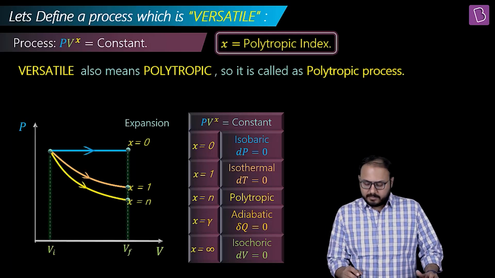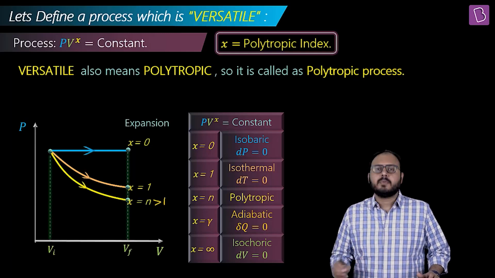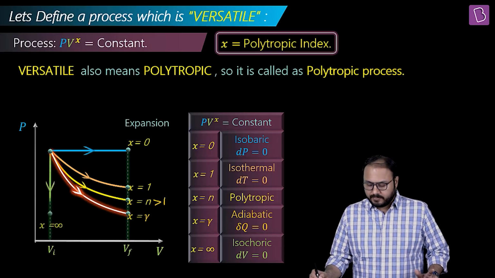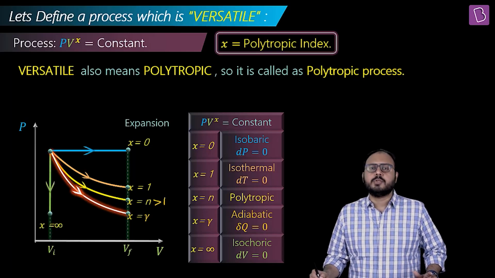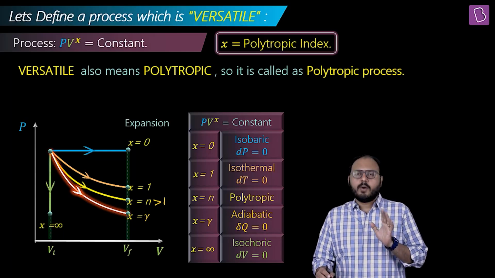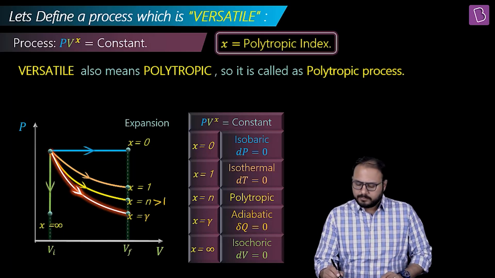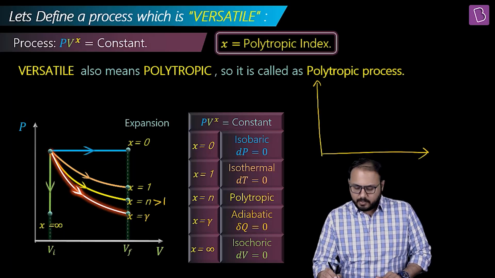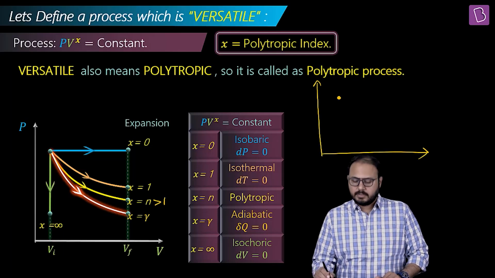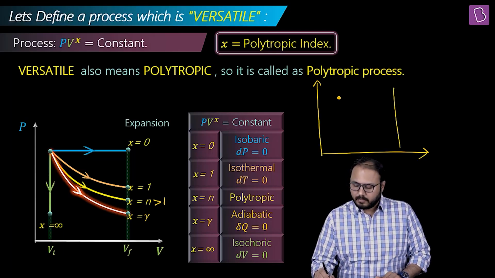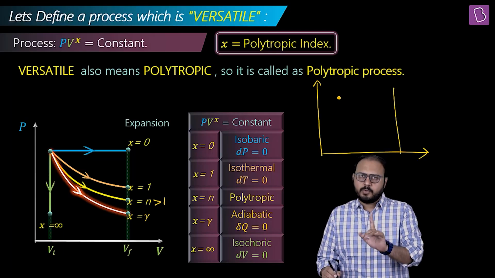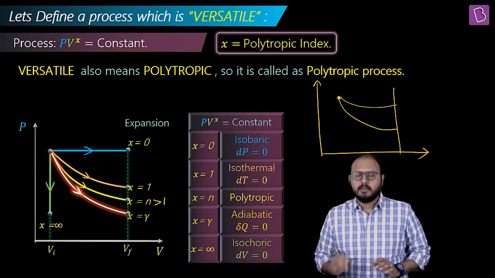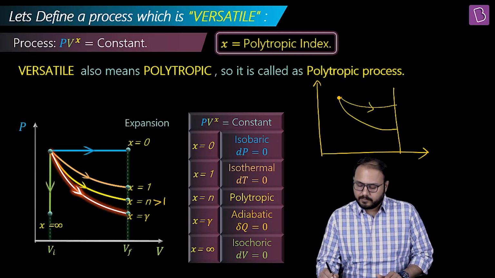If n is more than 1, it's like this. Gamma is definitely more than 1. And isochoric, infinity, absolute 0. Oh, wow. Okay, hold on. Sir, you mean to say, if I go from this volume to this volume, same initial state to the same final volume, like this, right? Yes, sir, like this.